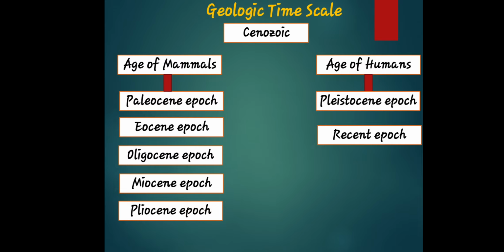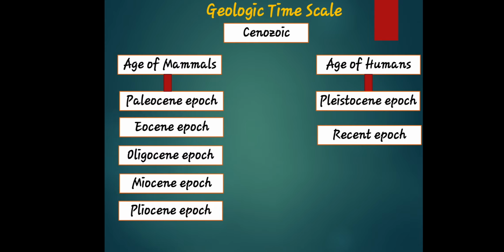It was an interval of time during which the continents assumed their modern configuration and geographic position, and during which Earth's flora and fauna evolved toward those of the present. So from 66 million years ago, the end of the Mesozoic, it extends to the present time. Okay?